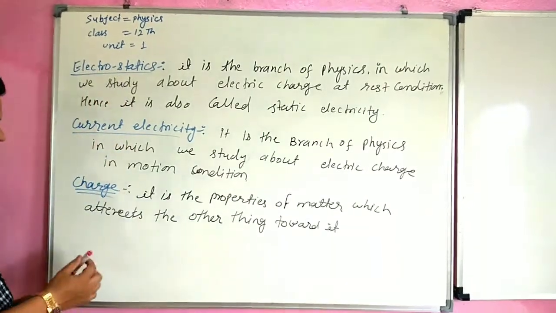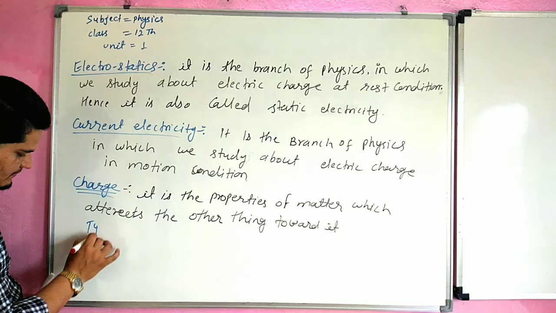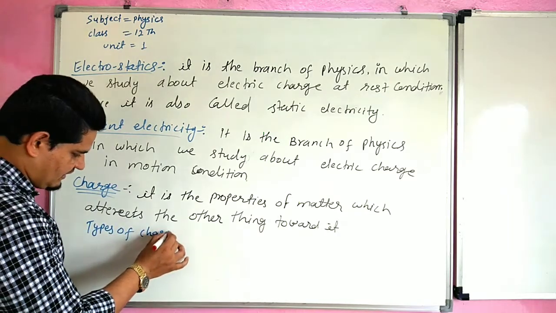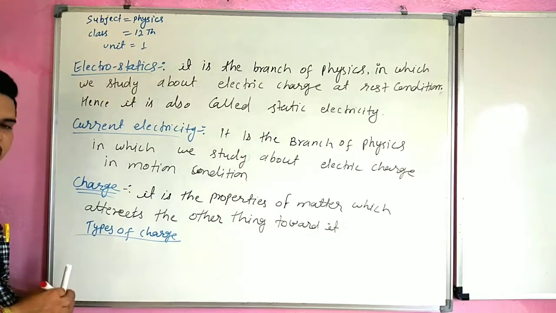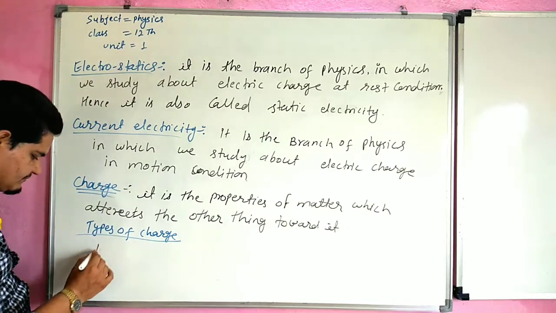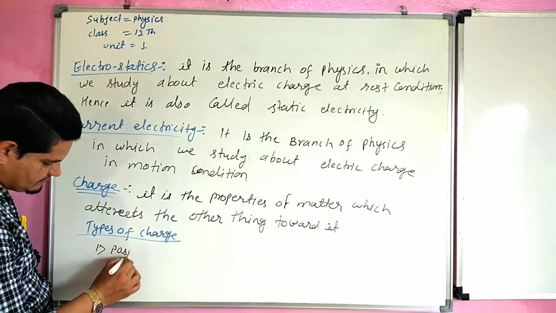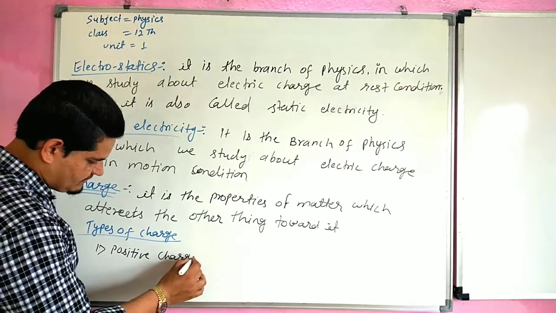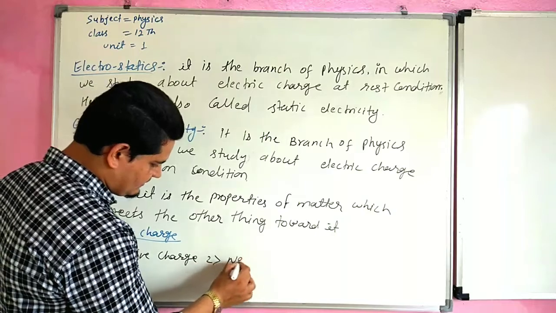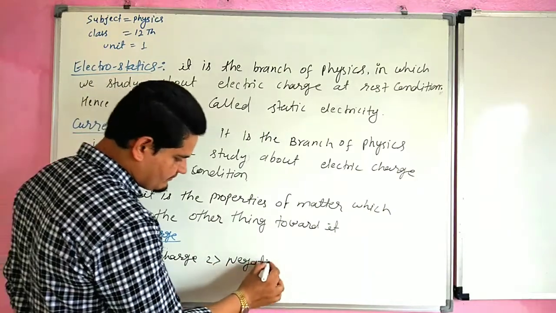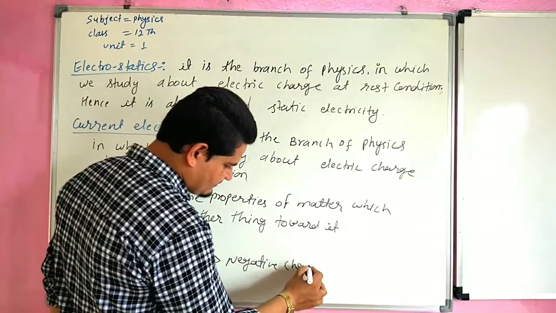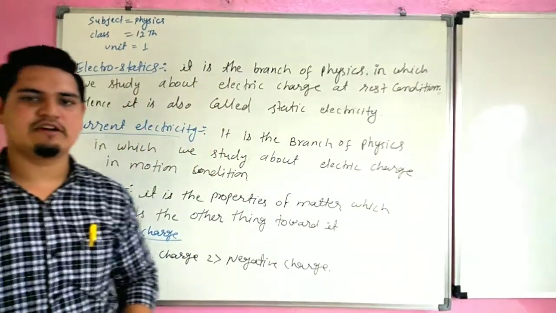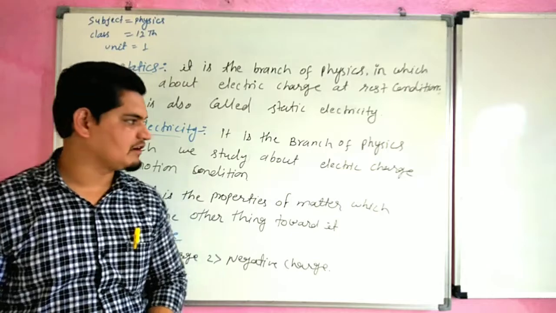There are two types of charge. First is positive charge and second is negative charge.